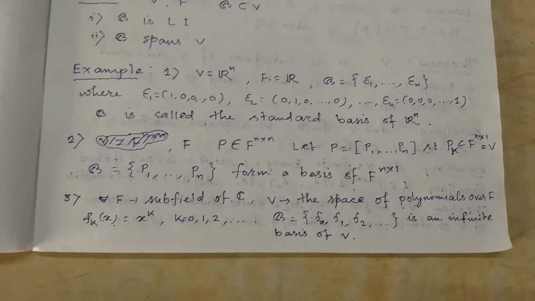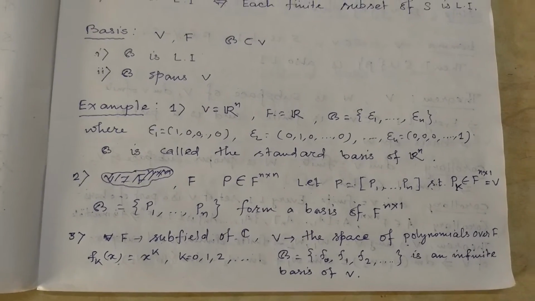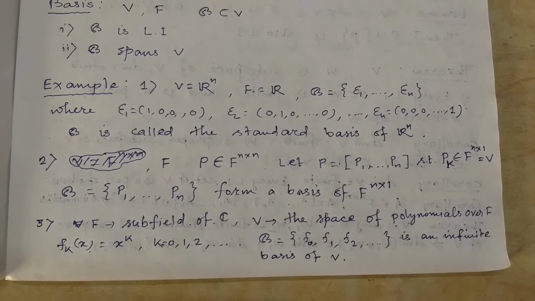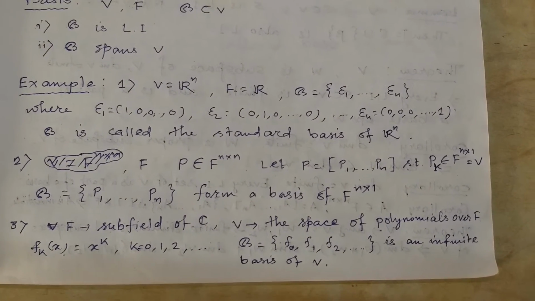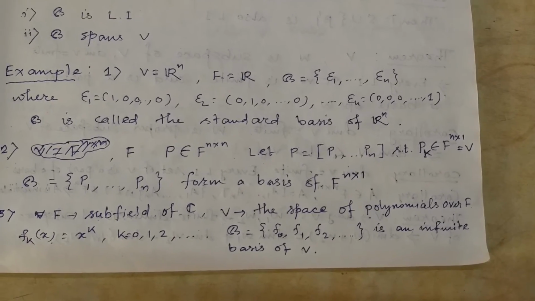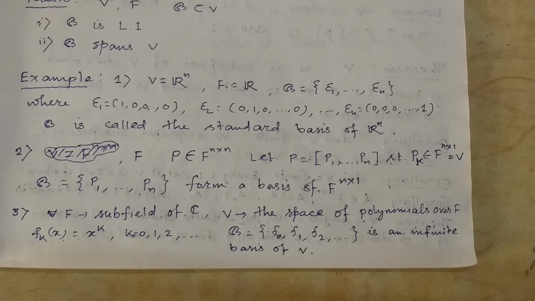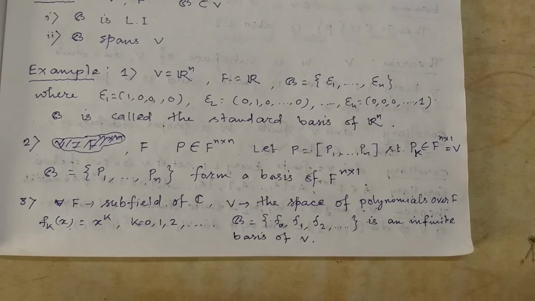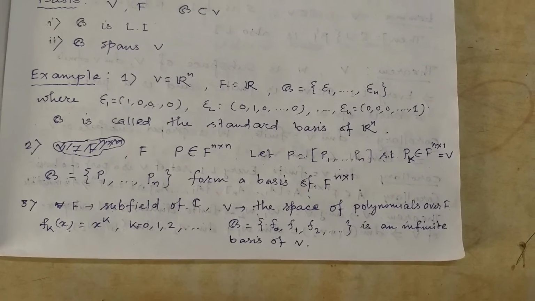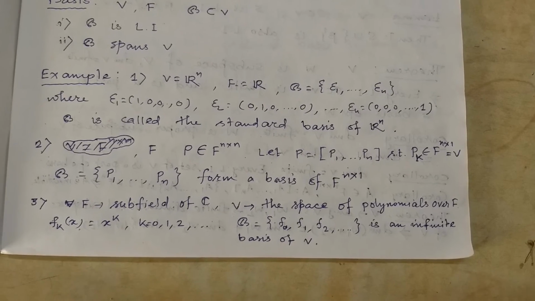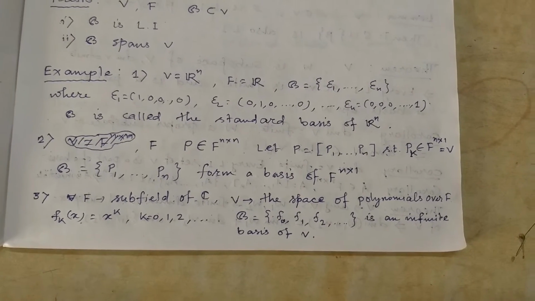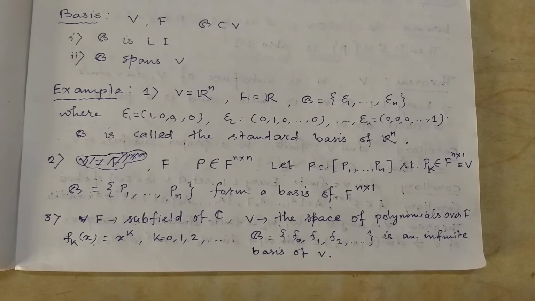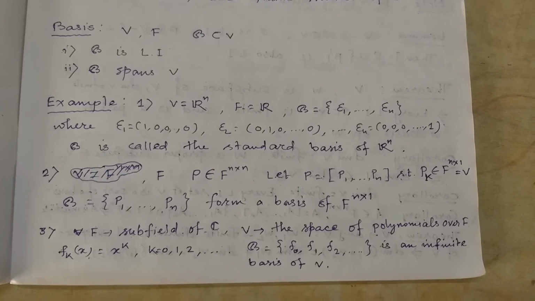Example 2. Let F be a field and P be an n cross n matrix over the field F. Suppose P1, P2, ..., Pn are the column vectors of the matrix P, such that each Pk belongs to F^(n cross 1). Since these are column vectors, each Pk has n rows and one column, and we consider the vector space V as F^(n cross 1).